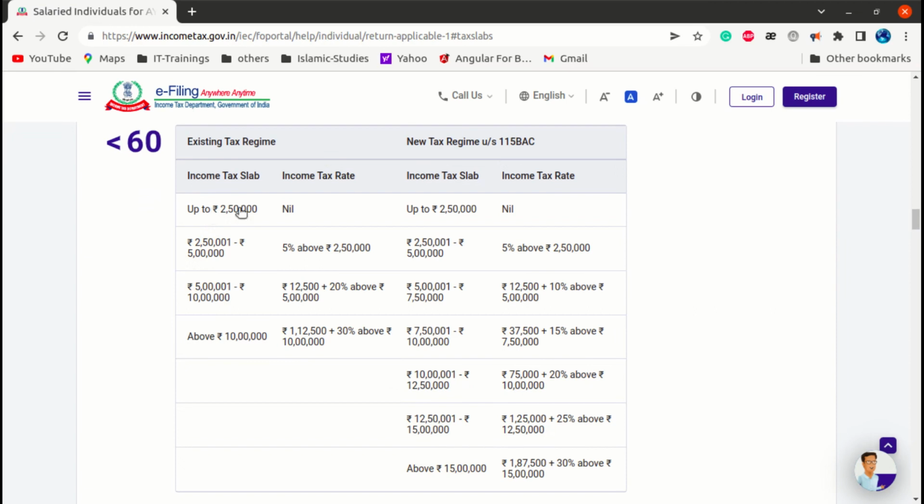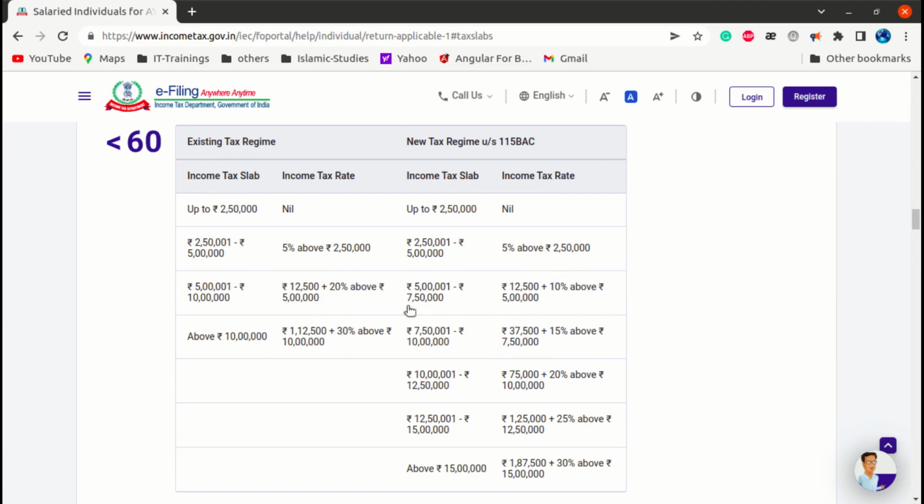You have an income tax slab, for example, up to 2,50,000 you don't have to pay income tax. But between 2,50,000 to 5 lakh you need to pay 5% tax, which is common for the existing tax as well as the new tax regime. But if your income is from 5 lakh to 10 lakh, then you have to pay 20% tax in the existing tax regime and 10% tax in the new tax regime. This is how the tax slabs are there, and the respective income tax rate is mentioned here, depending on which slab you fall in.